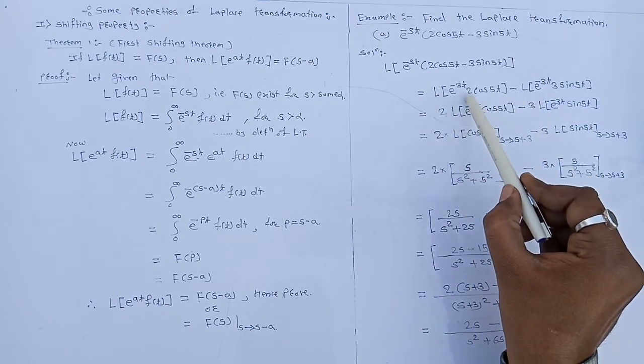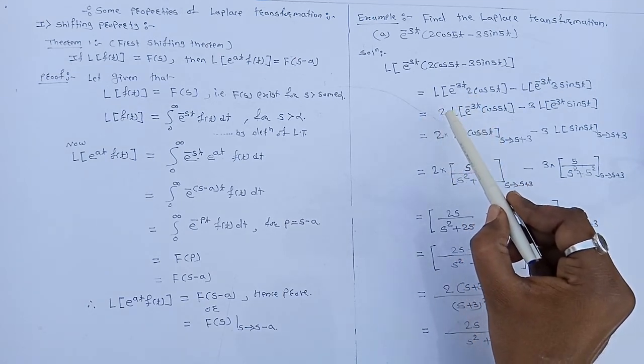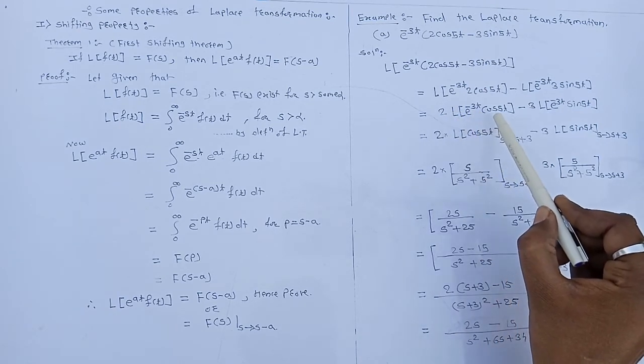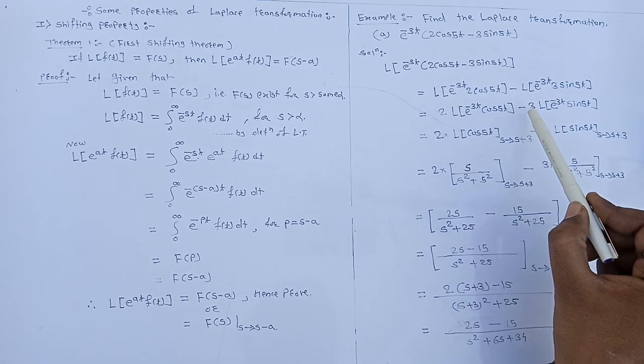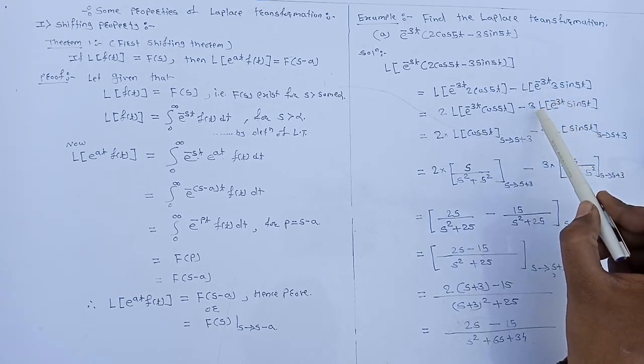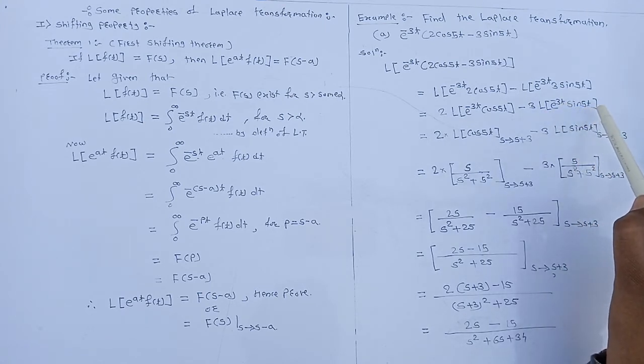Now 2 is a constant and 3 is a constant, so we can write 2 into Laplace of e raised to power minus 3t cos of 5t minus 3 into Laplace of e raised to power minus 3t sin of 5t.